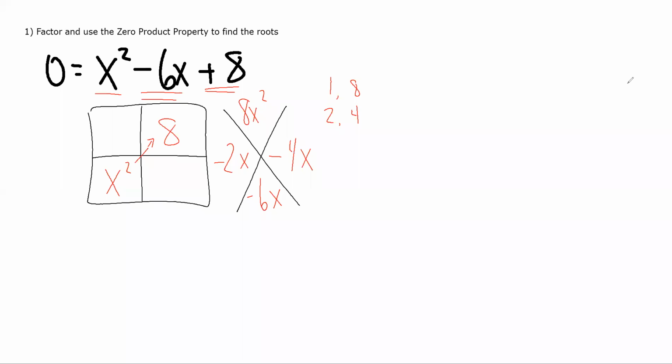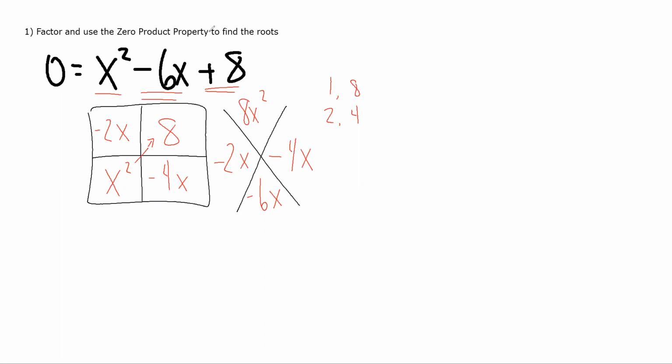So just a reminder, it doesn't matter which spot you put the negative 2x and the negative 4x in. And then you're going to take these two sides and you're going to put them into your other spots in your area model. And remember, they should be on the diagonal together.